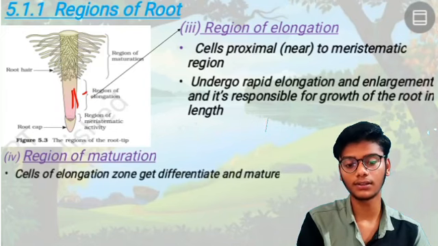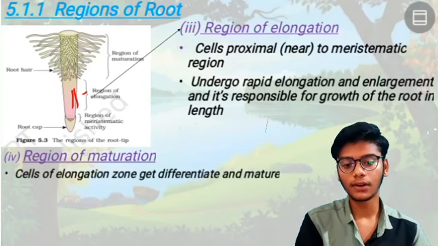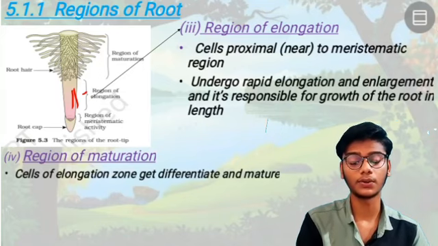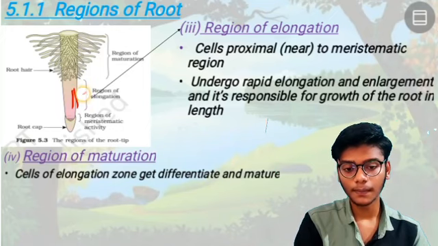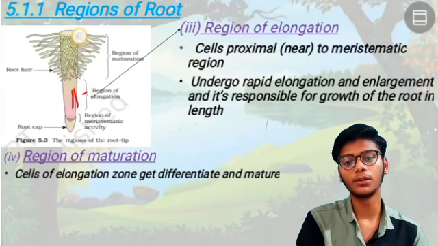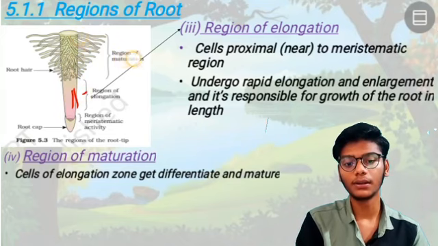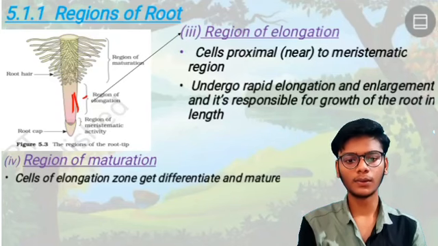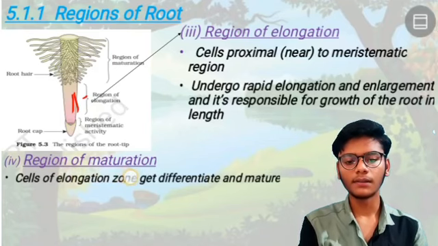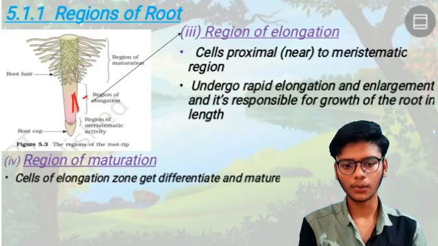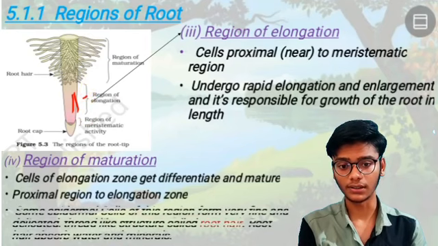Then the next is the region of maturation. Cells of the elongation zone get differentiated and mature. Here we can see the region of elongation. It gets older or matures, and it will move upwards, and it will become the region of maturation. So next we can see the region of maturation, which is above the region of elongation.